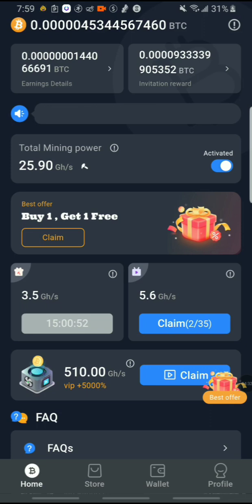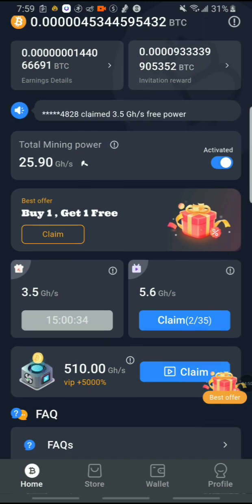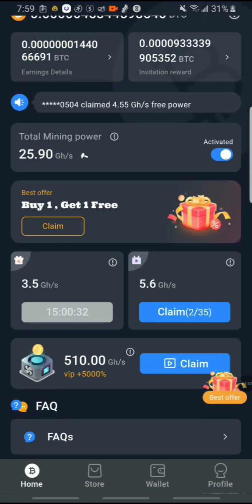So you have to take into consideration the region where you're living. You have to take into consideration the device that you're using. Some devices will tell you that this app is not available in your region. So yes, guys, after you complete the download, I normally say go ahead and click the link in my description, because when you click that link in my description, you're sure that you're getting the right money making app.